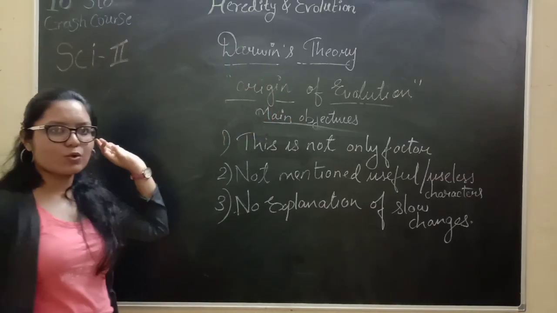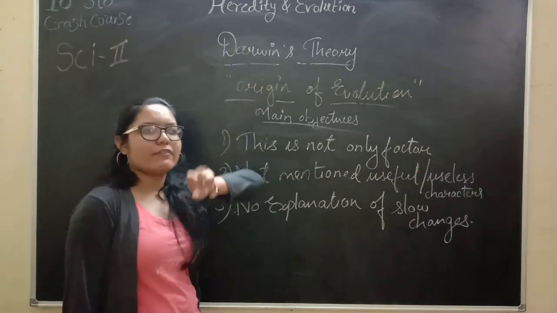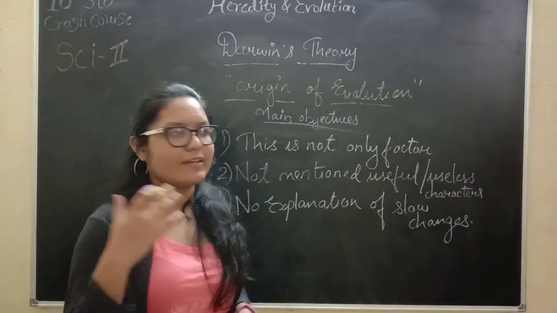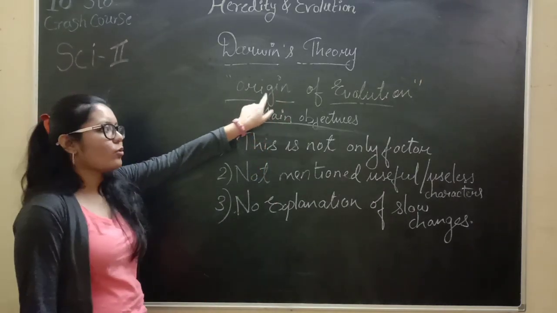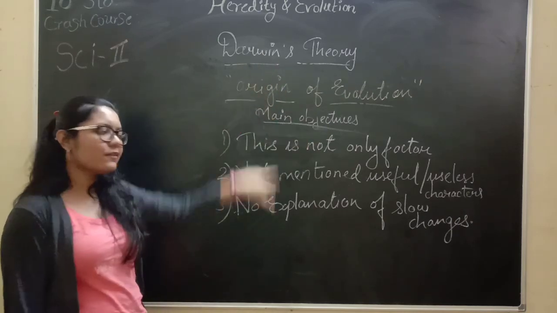So we have to take a quick review of the following topics. That is Darwin's theory. In Darwin's theory, there will be competition between two species, and the one which wins will survive in nature. And the book, Origin of Evolution, was written by the scientist Darwin. So in that we will have a brief study of the following.